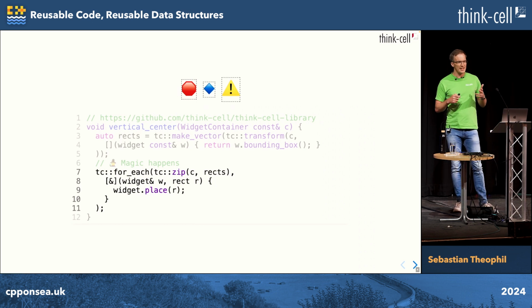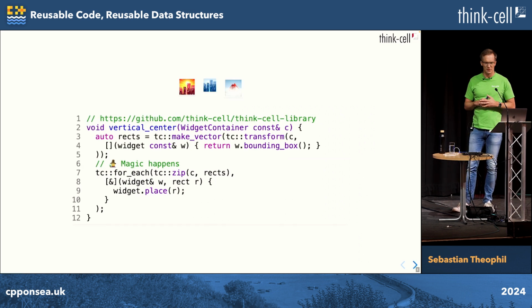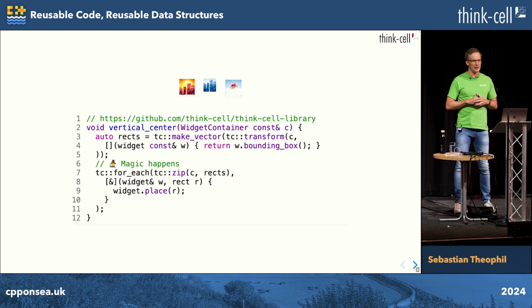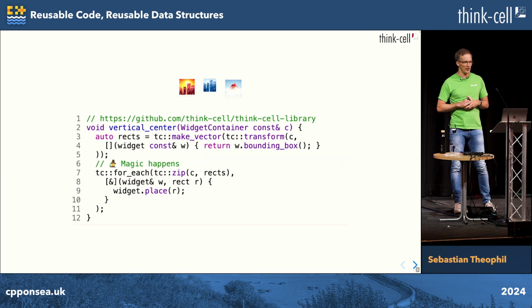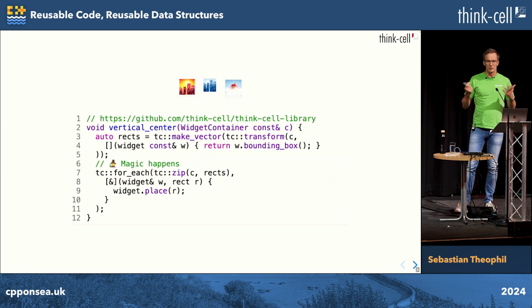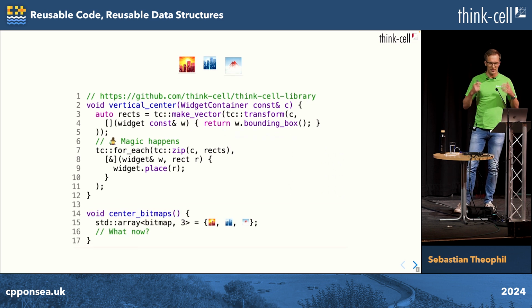So let's say we now have a slightly different problem. We have rectangular bitmaps somewhere else in our code base. They're not widgets and have no relation at all. They just happen to be rectangular things, and we want to use the same algorithm because it is a clever piece of technology. Now, how do we go about that? We have a bit of code, we have this array of those things. What do we do now?